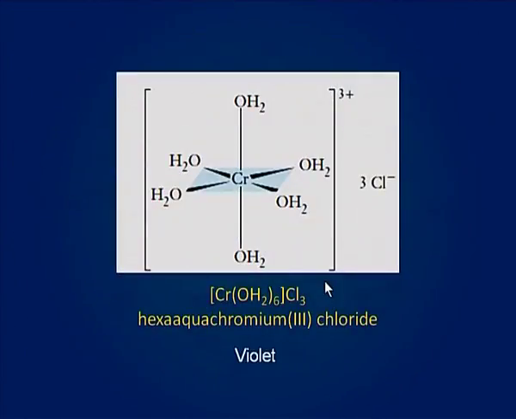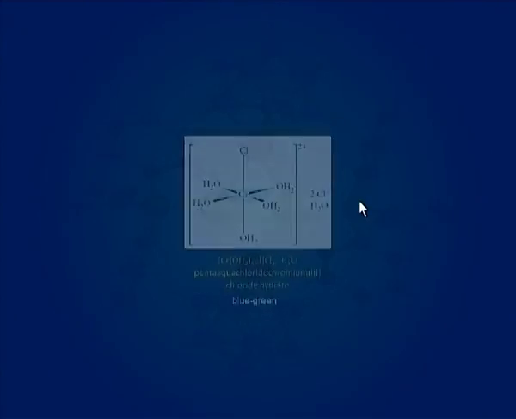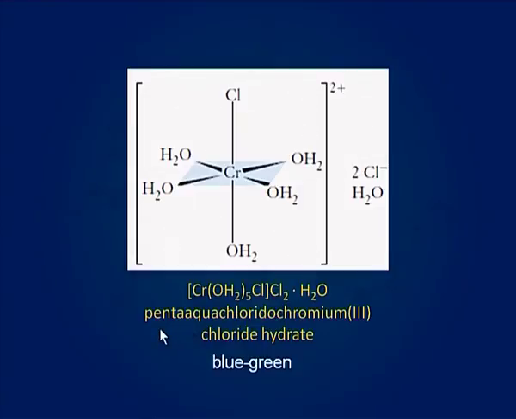You can also see the structures of hydrate isomers. This is hexaaquachromium 3 chloride, which is violet in color. You can see 3 chlorides are outside the coordination sphere. Pentaaquachloridochromium 3 chloride hydrate is blue-green in color.